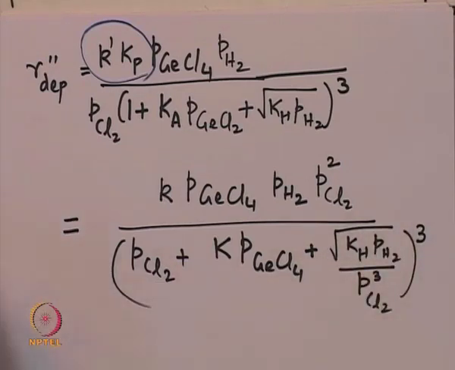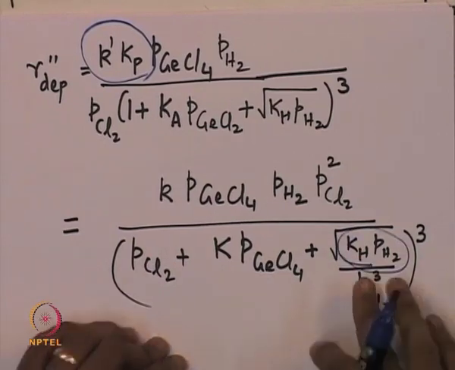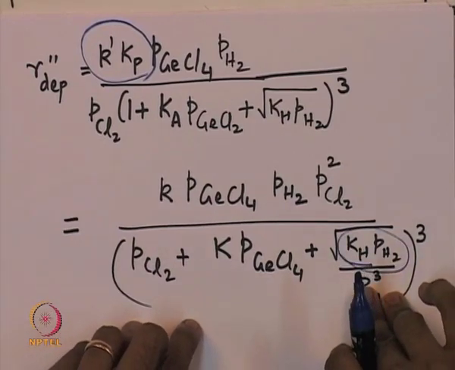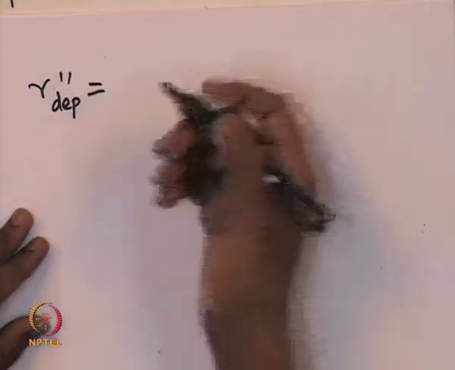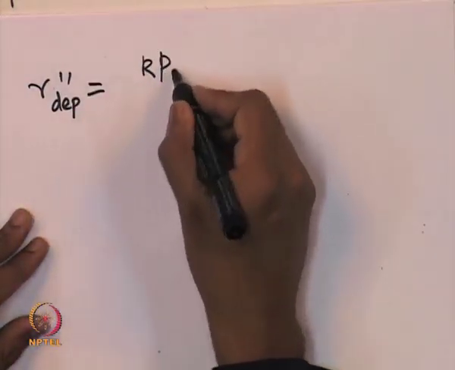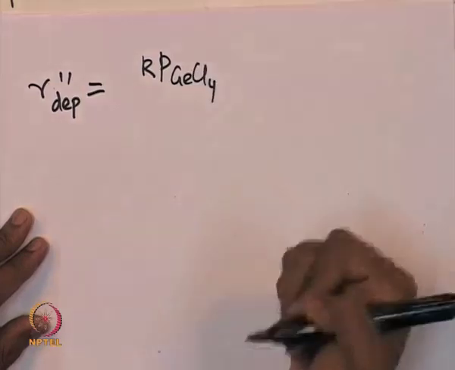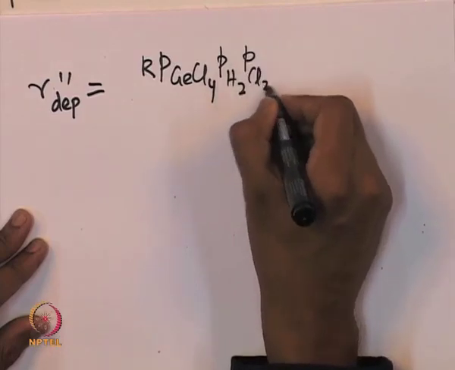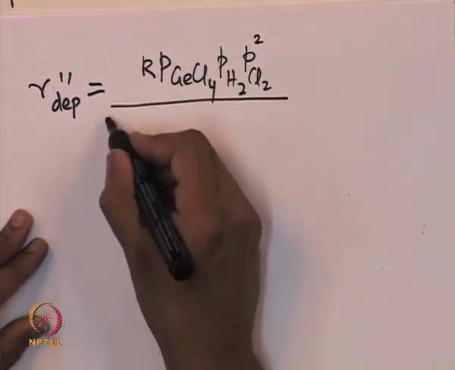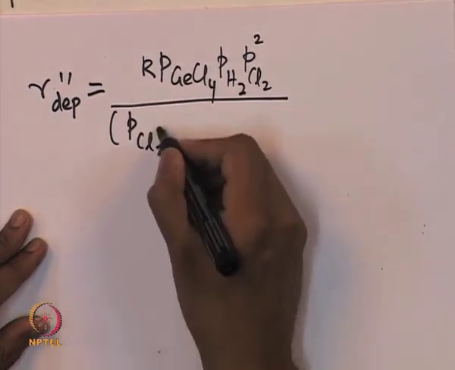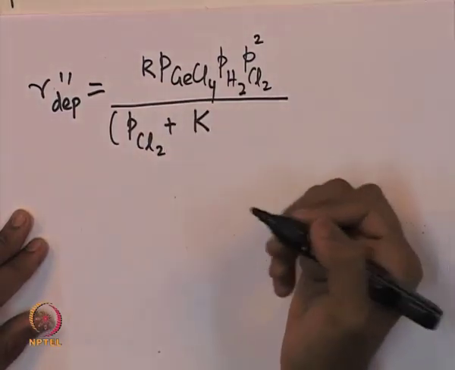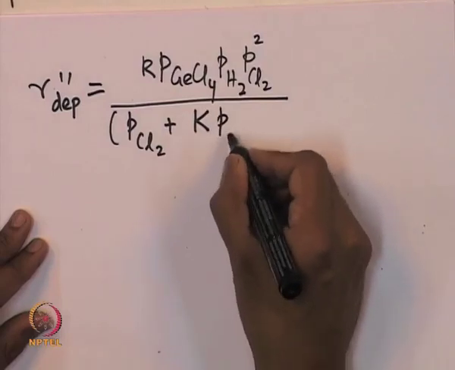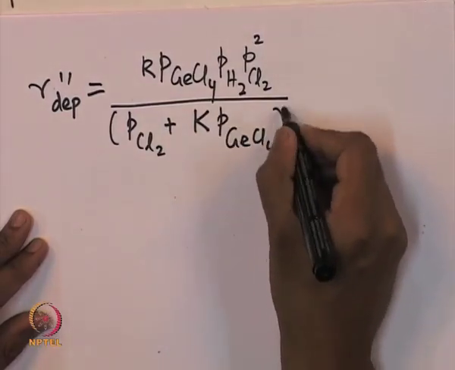Now suppose the quantity Kh into the partial pressure of hydrogen is very small. Then we can rewrite this expression so that the deposition rate is given by K into the partial pressure of germanium chloride GeCl4, multiplied by the partial pressure of hydrogen, multiplied by the partial pressure of chlorine squared, divided by [the partial pressure of chlorine plus modified constant K multiplied by the partial pressure of GeCl4 in the gas phase], the whole cube.